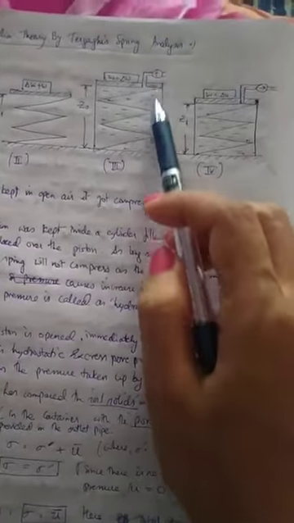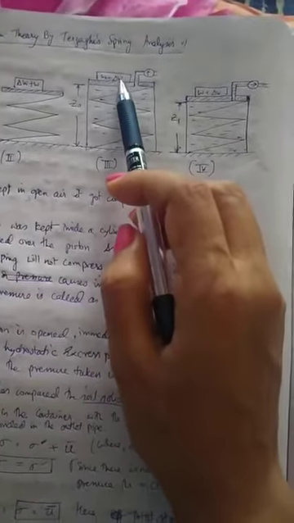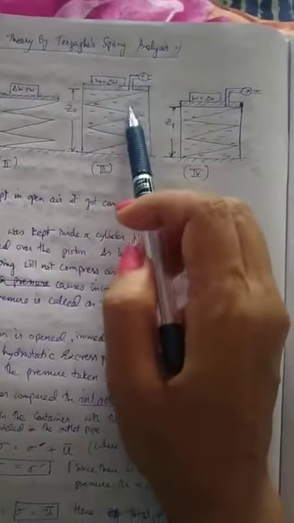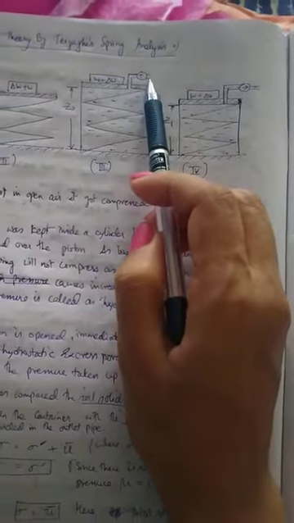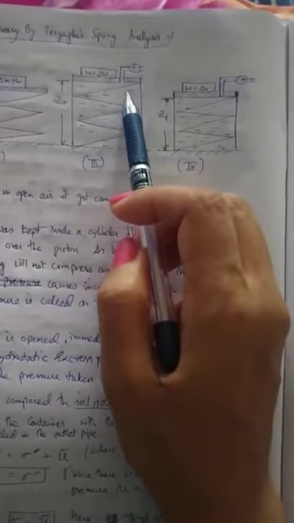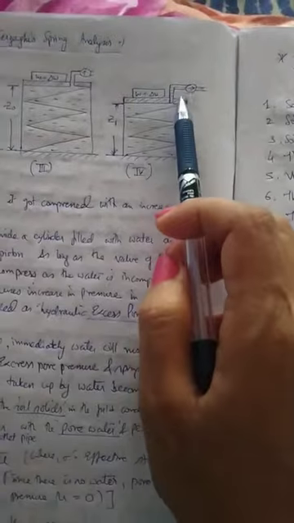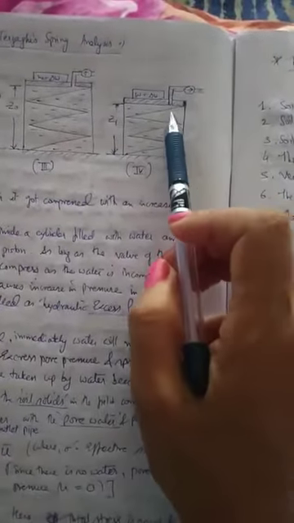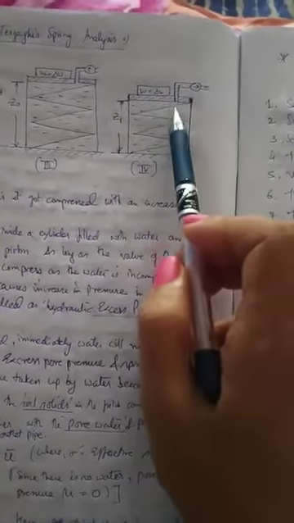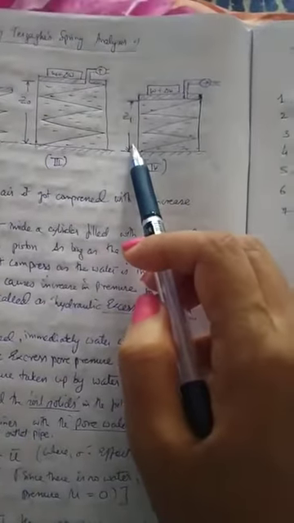It does not compress. Okay, because even though there is an increase in load, since the water is not allowed to expel out from the outlet, water being incompressible, the spring is not allowed to compress, so the height remains the same. And the moment the valve is turned on and the water is allowed to expel out, the spring will compress and the height will reduce to Z1. Right.